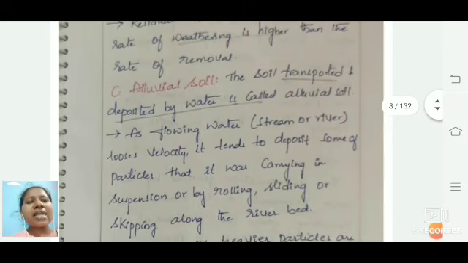And the next one is alluvial soil. This alluvial soil is also known as transported deposit. These transported deposits are made only by water. That means the alluvial soils will be moving from river to other locations, and they will mostly be at the river beds itself.